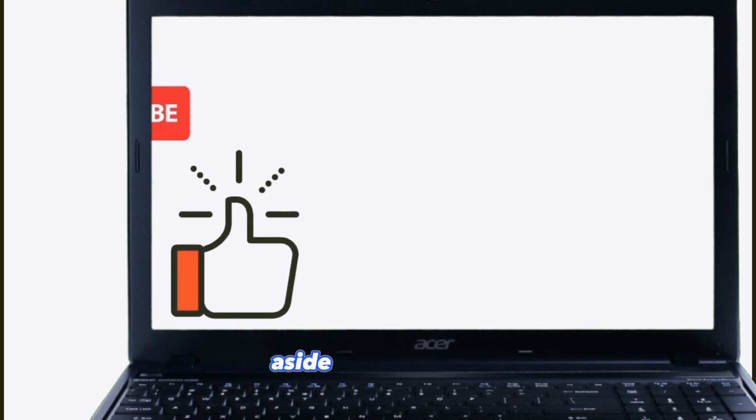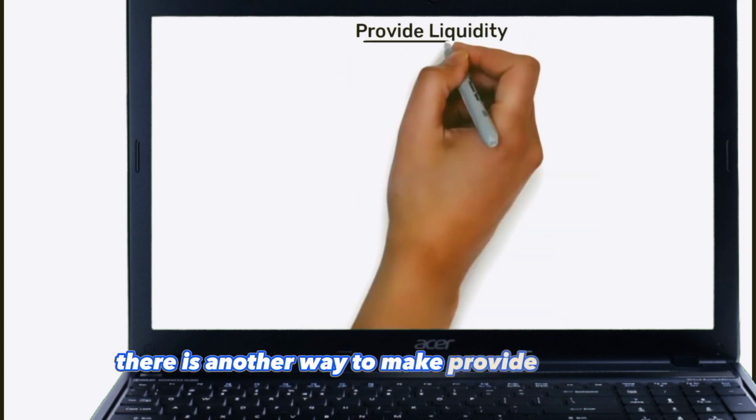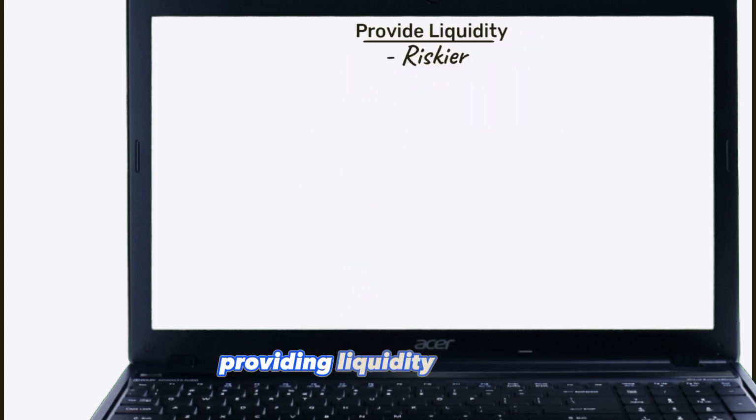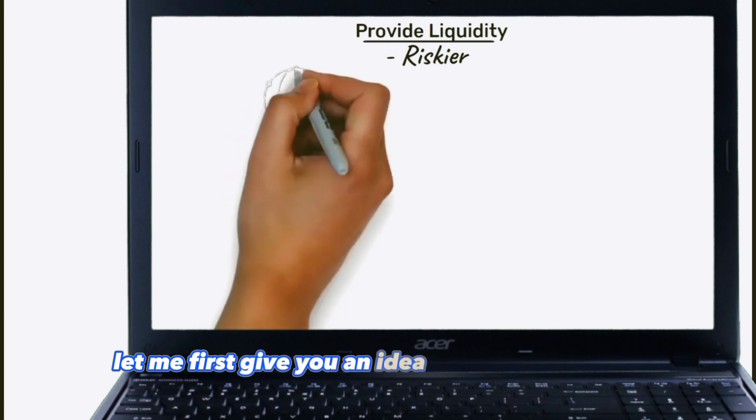Aside from lending, there is another way to make money: providing liquidity. But generally, providing liquidity is riskier. Let me first give you an idea of what this means.